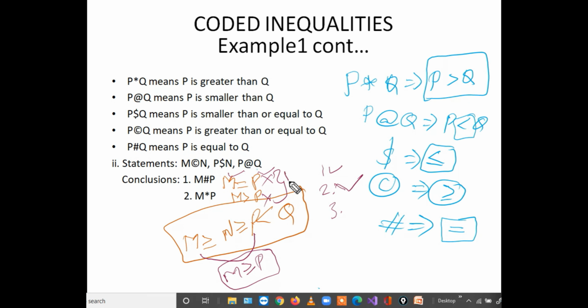So now let us verify together. M is here, P is here. Between them, what is the inequality here? Greater than. What is the inequality here? Equal to. So taking both into consideration, it is greater than or equal to. So the third condition is also followed.